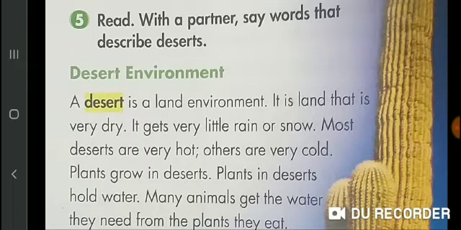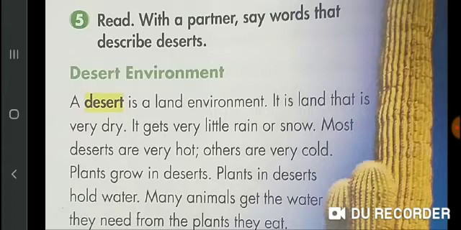Plants hold water like cactus. Animals get the water they need from the plants they eat. Okay, students, now you will underline the words that describe desert.